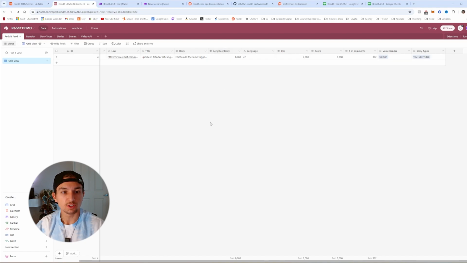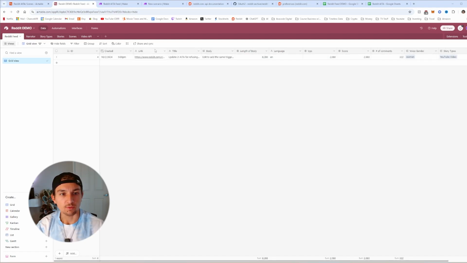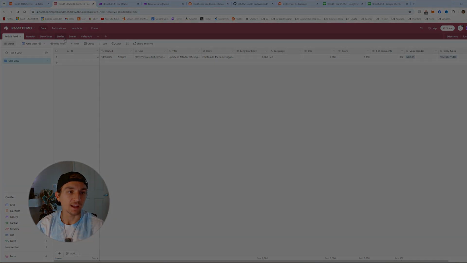So it is huge. Okay, so now that we have that record here, this table will essentially act as a log. And what's actually going to trigger the rest of the automation is this story. So we need to take the information that we want from here and add it to the stories.